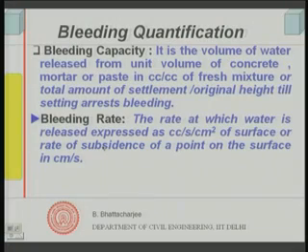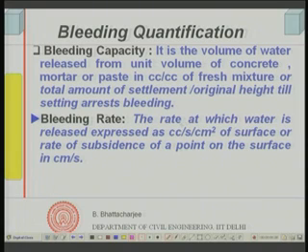The other way of quantifying bleeding is in terms of what is called bleeding rate. Bleeding rate is defined as the rate at which water is released, expressed as volume of water in cubic centimeter per second per centimeter square of the surface area of concrete. So, it is the volume of water released per unit time per unit surface area, or it can be talked about in terms of subsidence at a point on the surface of the concrete in centimeter per second.